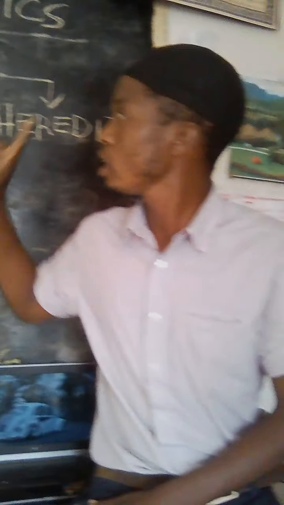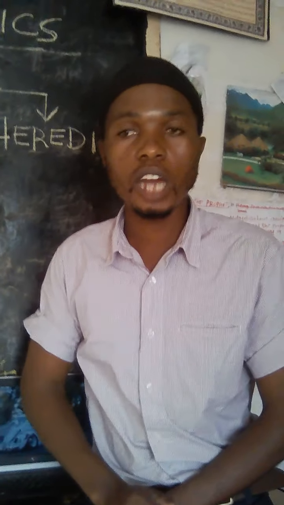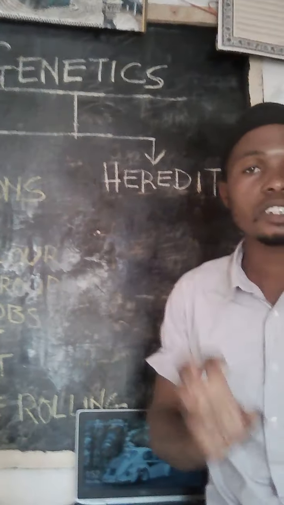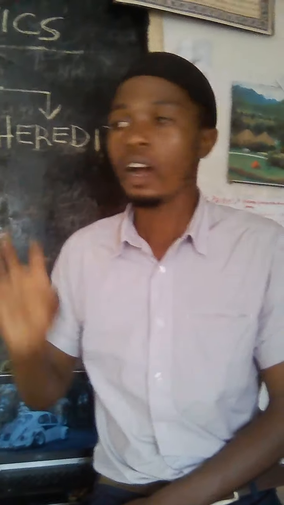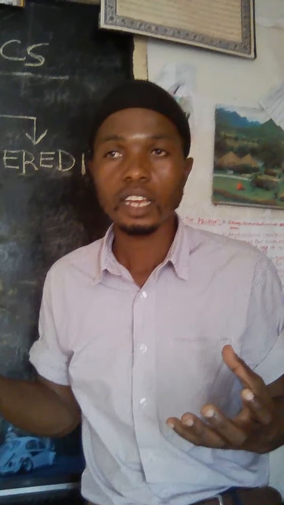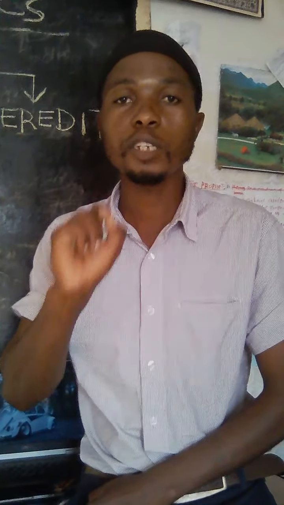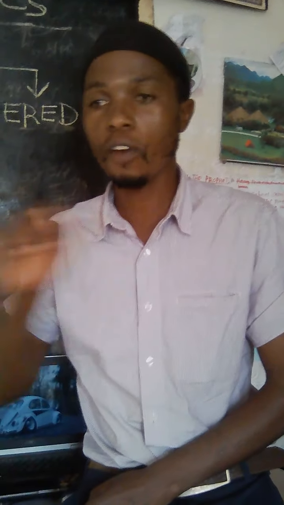Variation simply means differences, but in reference to our subject topic, which happens to be genetics, variation refers to differences in characteristics, mainly among organisms of the same species or the same family.